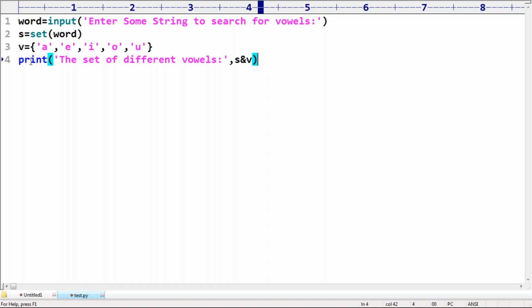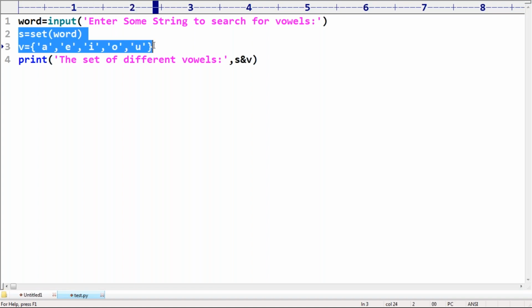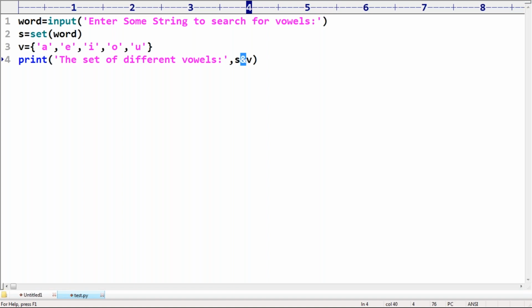Are you getting? Very simple. s and v. s means unique characters. v means vowels. In these two, common elements I want. Then automatically, and, or otherwise, intersection. Why do you need to write a big code? Where s and v, then automatically the characters present inside s and the characters present inside v, common elements will be selected.